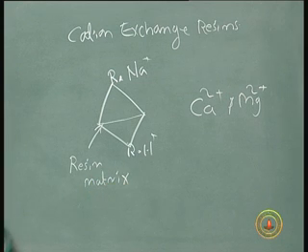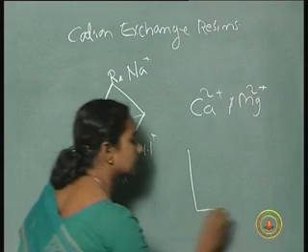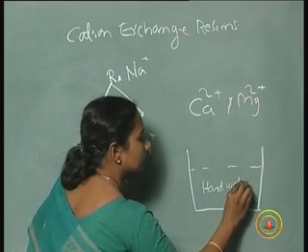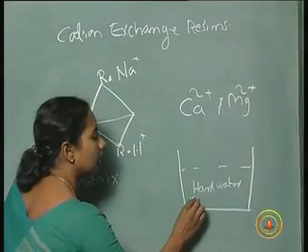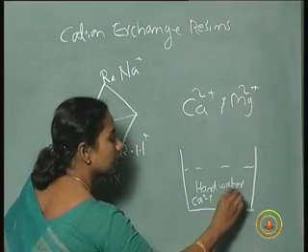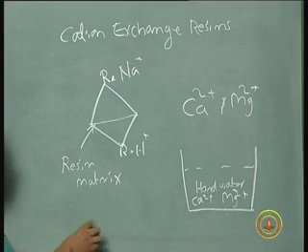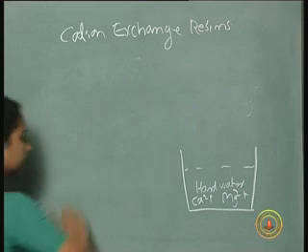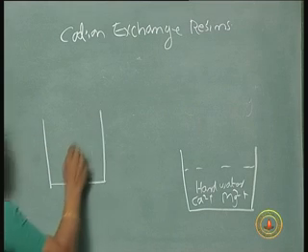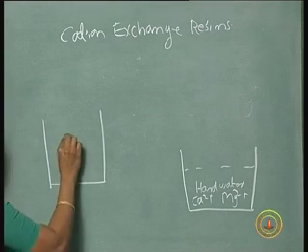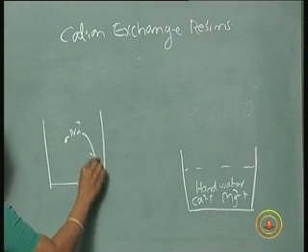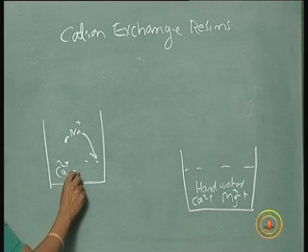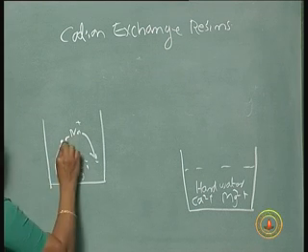This is the resin matrix. So when we put the resin into hard water, which has a lot of calcium ions and magnesium ions, what is happening? We have many resins. So from this resin, Na+ ions will be coming to the solution, and the calcium or magnesium ions, whatever is present in the water, will be going to the resin.